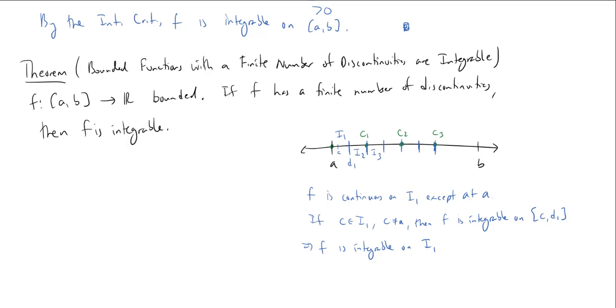Now to make this precise, we're going to make a proof by induction. Obviously, if we have a finite number of discontinuities and that finite number is 0, then F is continuous. So if f has 0 discontinuities, then f is continuous, and we already know that a continuous function is integrable.